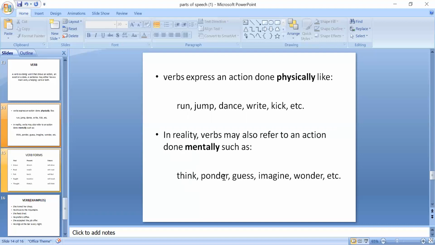Ponder is overthinking. Think, ponder, guess, imagine, wonder. These are also verbs where no action is involved. No body is involved, okay? So these are mental actions. You think with your mind. Think, ponder, guess, imagine, or wonder.